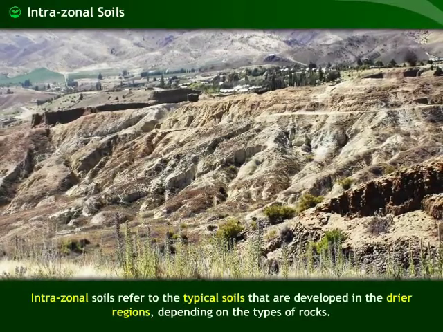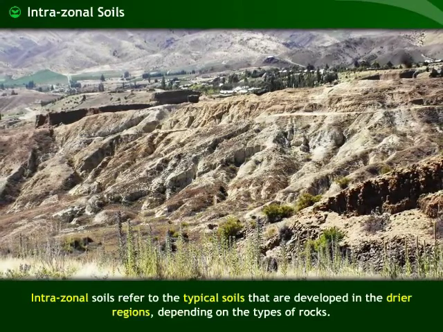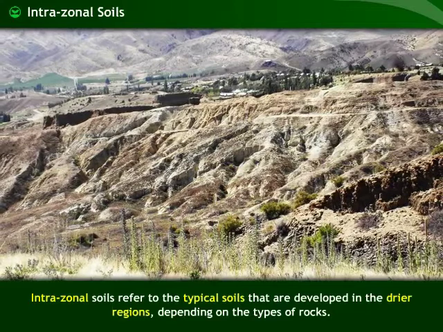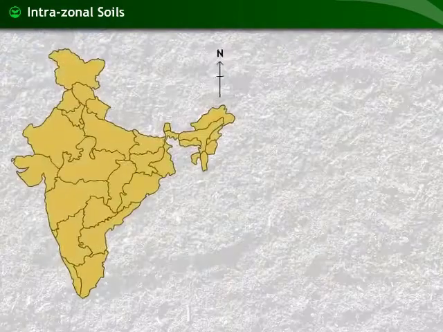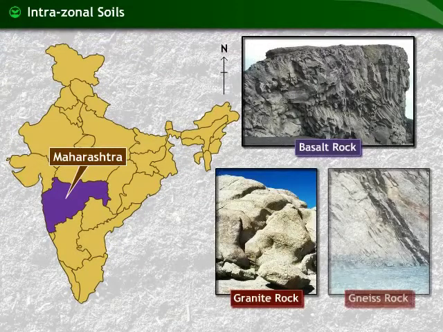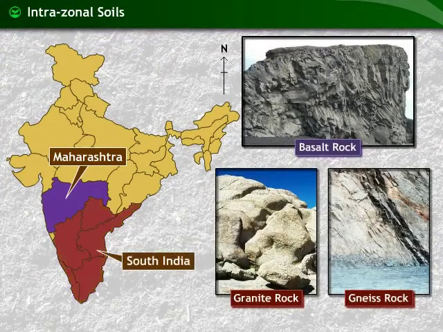Intrazonal soils refer to the typical soils that are developed in the drier regions, depending on the types of rocks. The soil developed on the basalt rock in Maharashtra or the red soil developed on the granite and gneiss rocks in South India are examples of intrazonal soils.